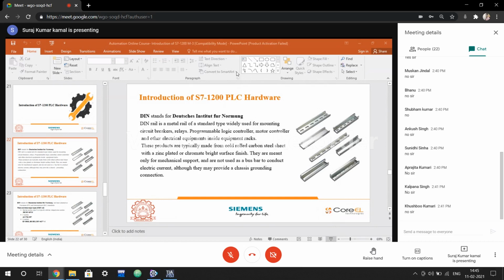And we provide the chassis ground. Why do we provide the chassis ground? Because when we mount different electrical and electronic devices, due to leakage of current, surge, malfunction or short circuit, the current shouldn't travel into the DIN rail, so that a person or other devices cannot be electrocuted or burned. So a potential ground is provided to the chassis so that whatever surge or leakage current is present in the circuit, it will be directly grounded.